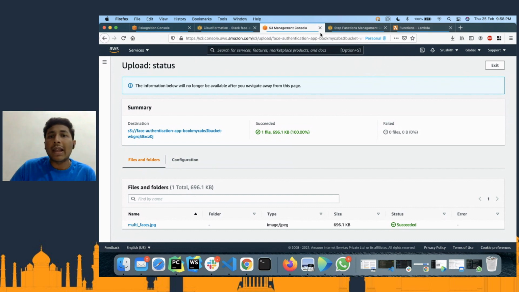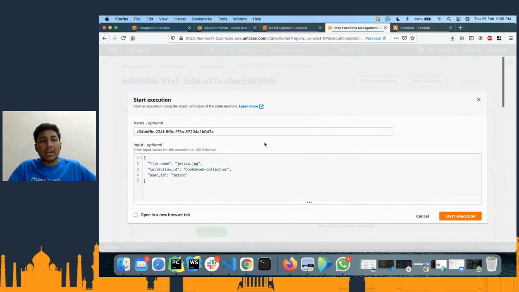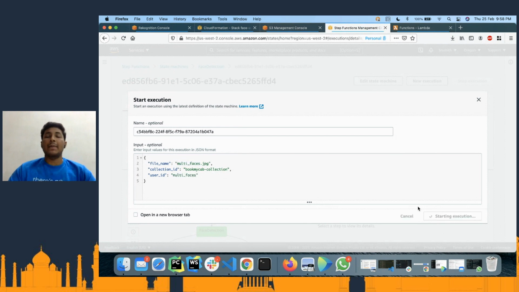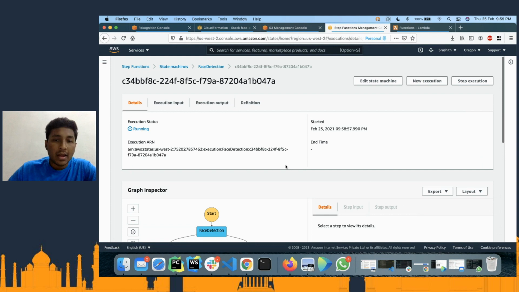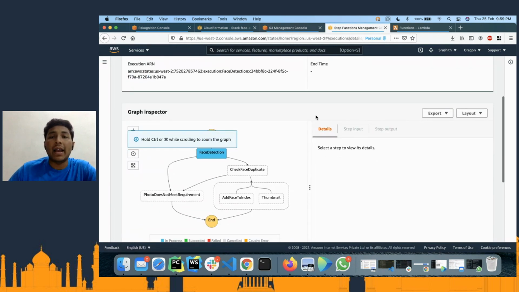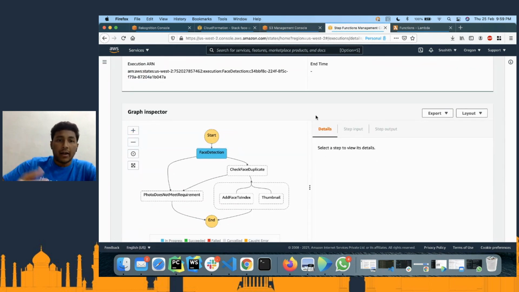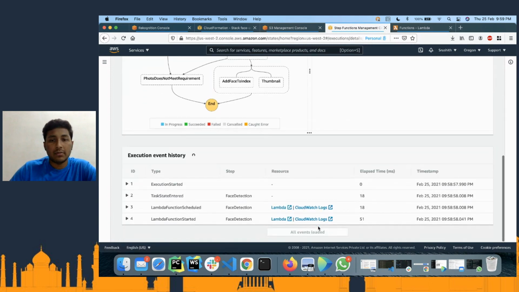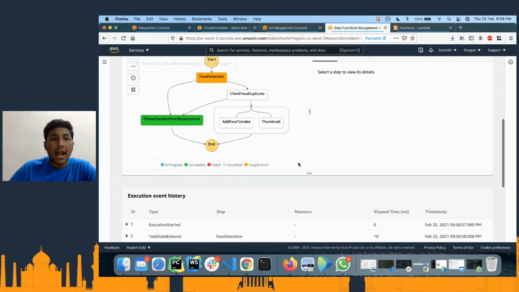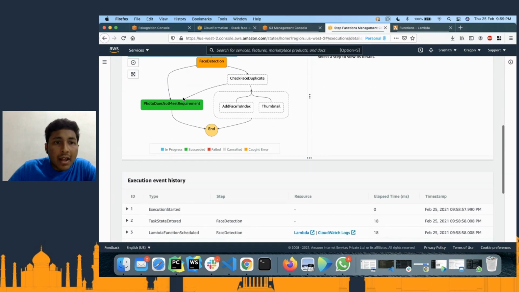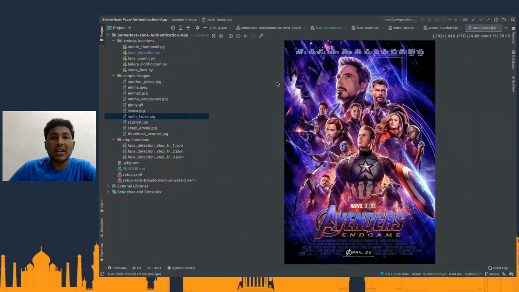Let me go to the step function and create a new execution, multi underscore faces.jpg, and I'm going to give the user ID also the same. Let me start execution. Now it's trying to detect faces in my particular image, and that is what is happening right now. Wait a few more seconds, and the face detection has failed because we have a constraint saying that there should not be more than one face, right?